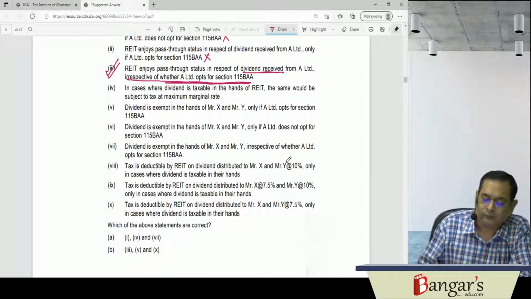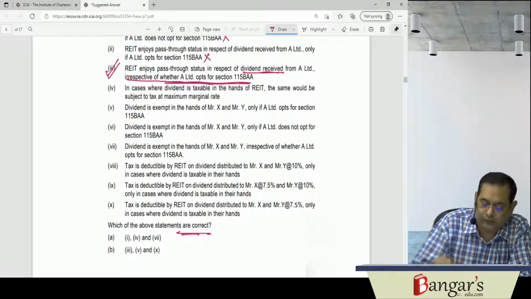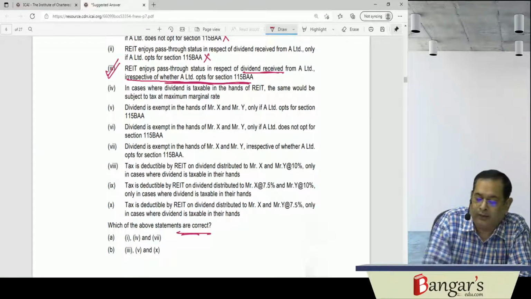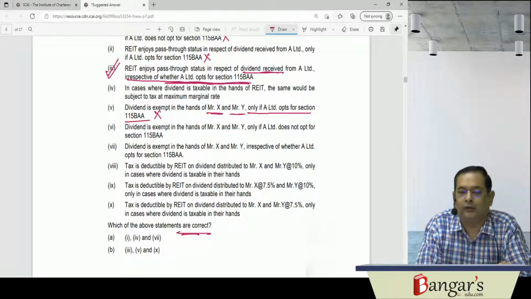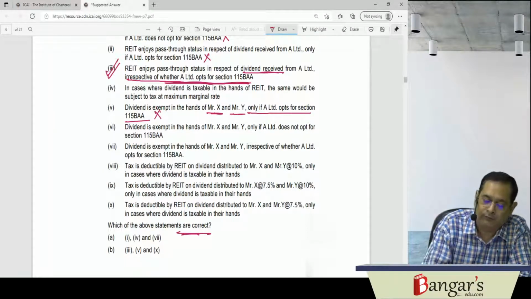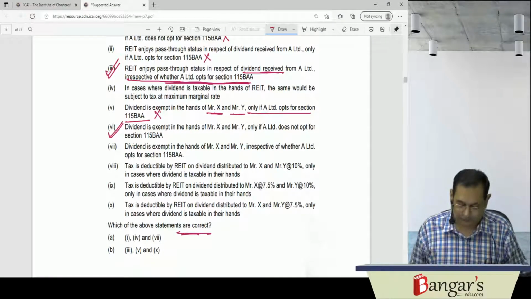So they are asking which of the statements are correct. So this third statement is basically correct. Then, dividend is exempt in the hands of Mr. X and Y only if A Limited opts for the provisions of section 115BAA. So in that case, dividend will be taxable. So dividend is exempt in the hands of X and Y only if A Limited does not opt for 115BAA. So this sixth statement is also correct. Sixth statement is also correct.